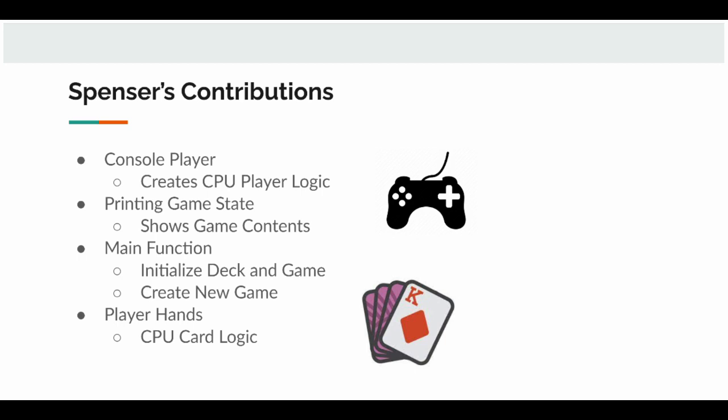My implementations included the console player class, which inherits from player and overrides the ask function to handle CPU logic for determining which card value to ask for, printing the current game state during each turn, setting up the main function to initialize our deck in game and handle asking the user to play again once the game ends, as well as relevant functions in the player hands class to assist with determining CPU logic.